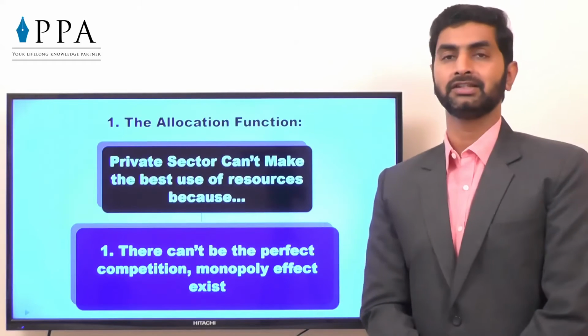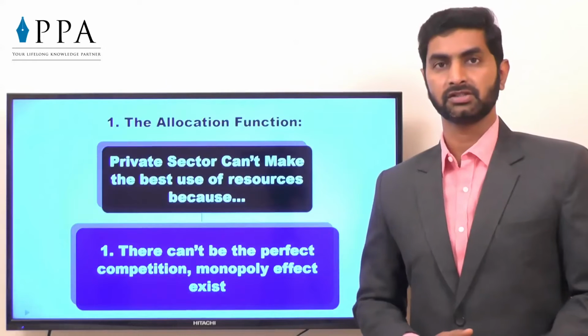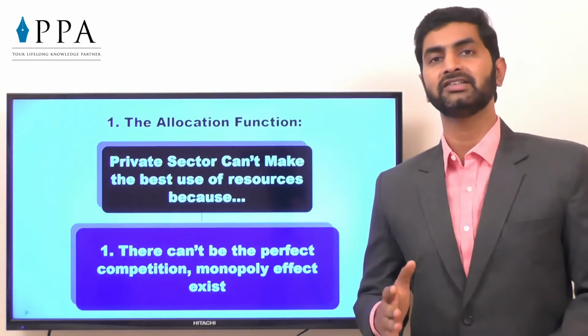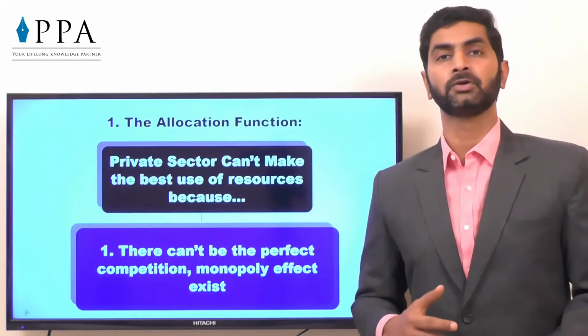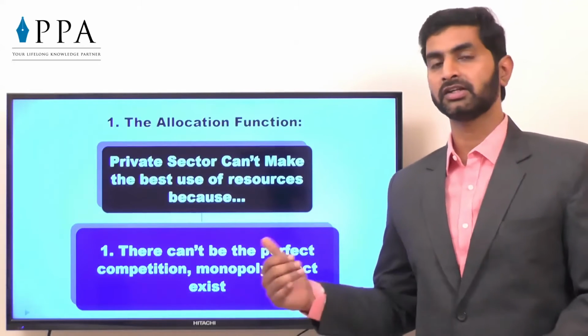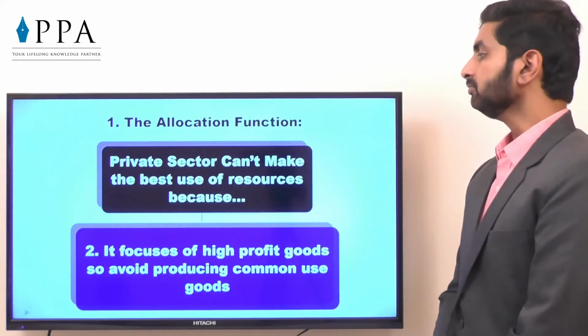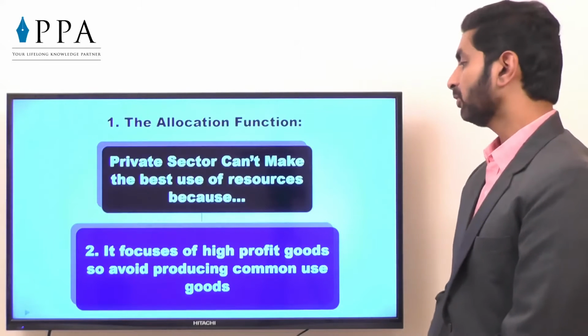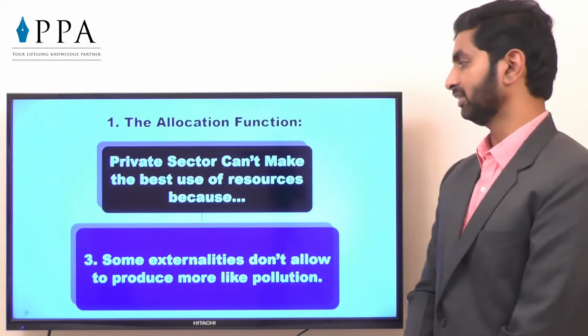Monopoly still exists in the market. We assume that there is perfect competition, but it's a dream situation. Whenever there is a monopoly, for any reason, the monopolist or a group of monopolists decides which product is to be produced and which is to be discarded. So the resources cannot be used to the extent of 100%. It focuses on high-profit goods, so it avoids producing the common use goods that we have already discussed.